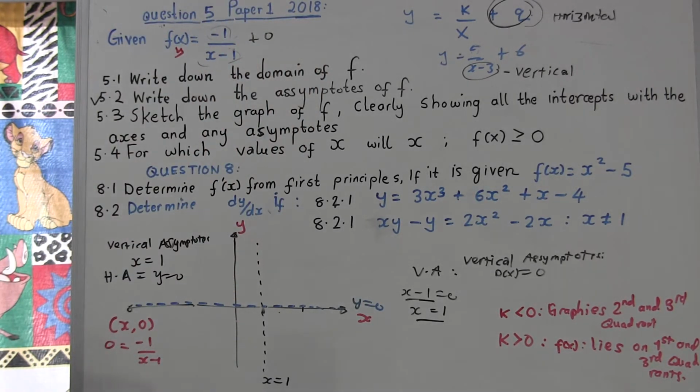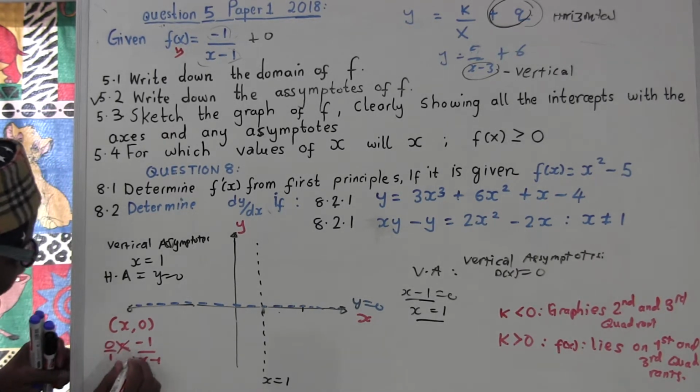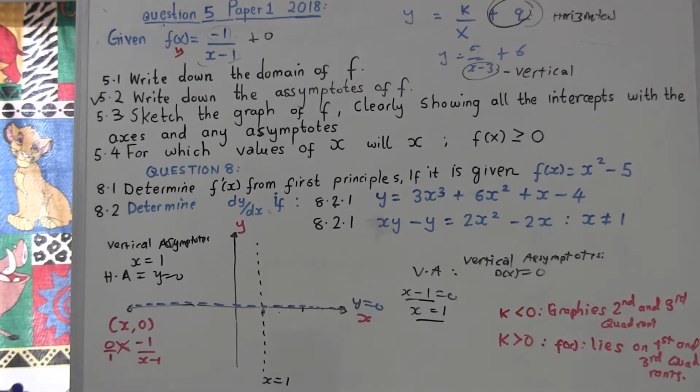So we want to get the value of x, which is going to give us the x-intercept. Okay, so now what I'm going to do, I'll say over 1 and then cross multiplication. Now 0 times all this group, because we're going to say 0 times x minus 1, and the 1 times -1 equal to -1.